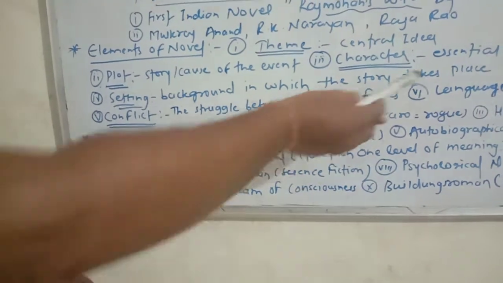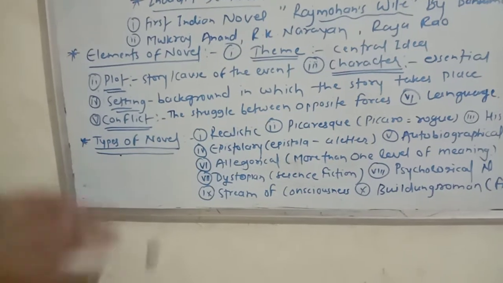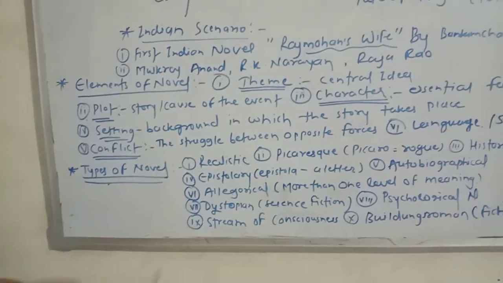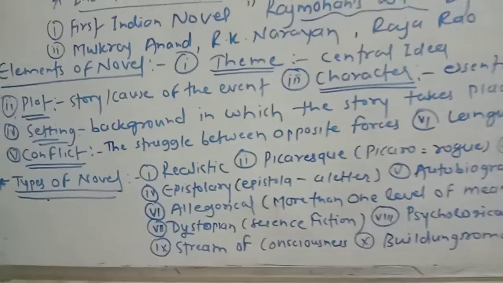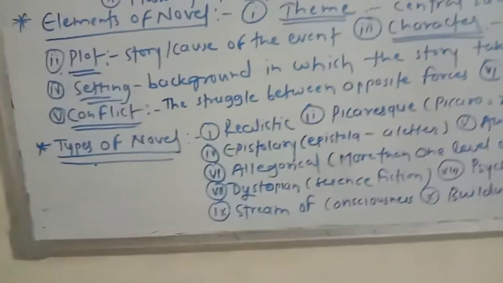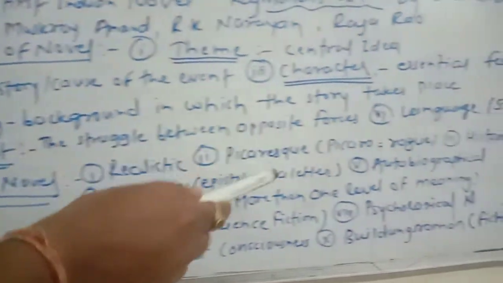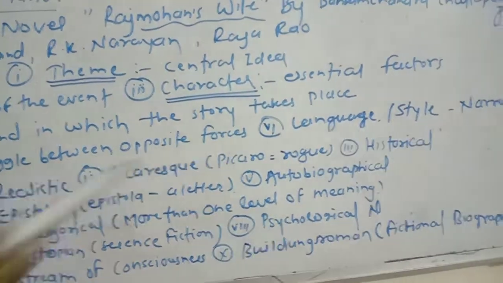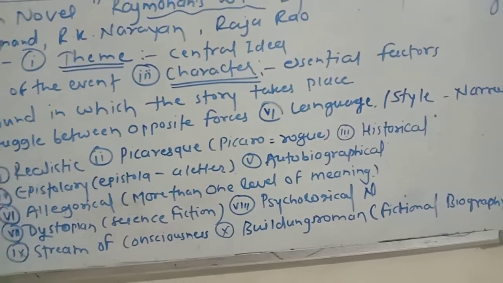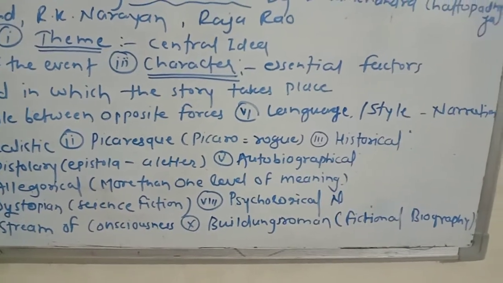So focus on the language style while composing the narration that happens between the characters. These are all important elements of the novel which we have to consider while writing a novel. So what about the types of novel? First is the realistic, which is based on real situations. Then picaresque, a word that comes from picaro, meaning rogue. Many people have two sides, dark and light, and this meaning is suggested with the help of the picaro.